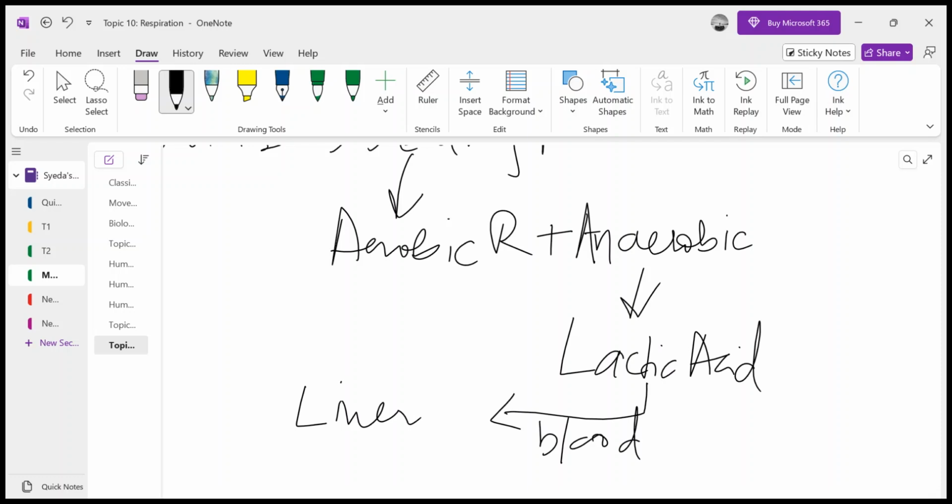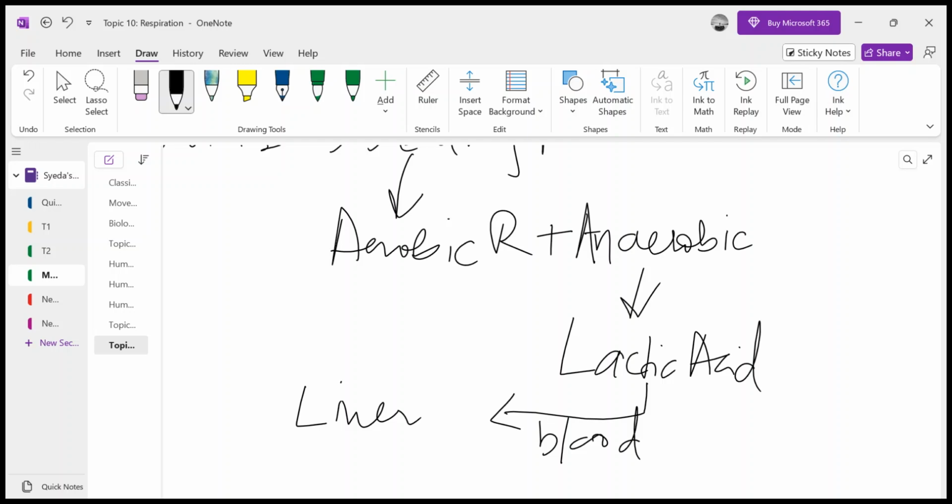Have you ever observed that even after doing exercise, you still breathe more, your breathing rate is still higher, and slowly, gradually, it becomes normal? Why? Your muscles are no longer contracting. I've stopped doing the exercise after 15 minutes, but my breathing rate and my heart rate don't get normal as soon as I stop exercising. It gets normal after 4 to 5 minutes. Why is that so?